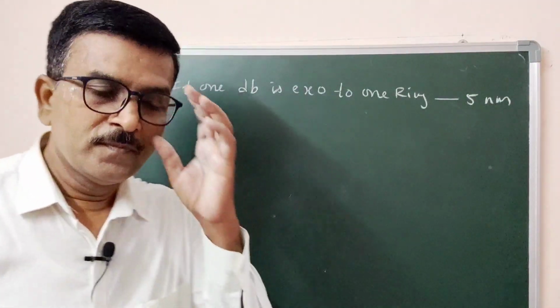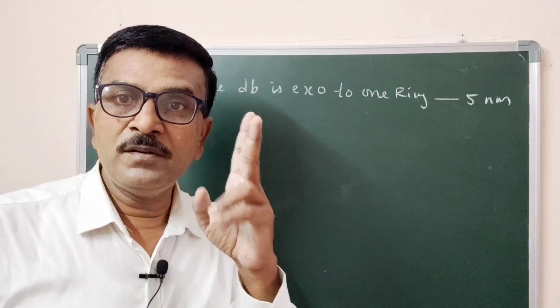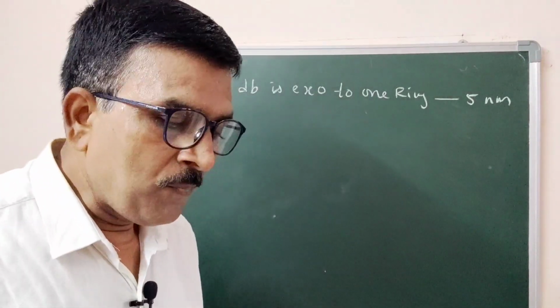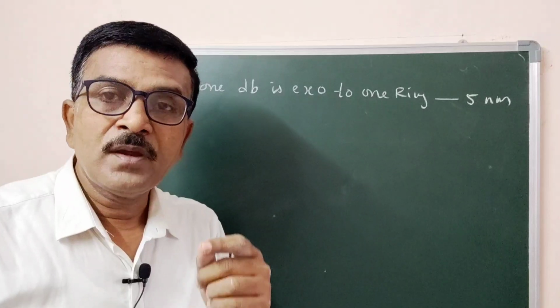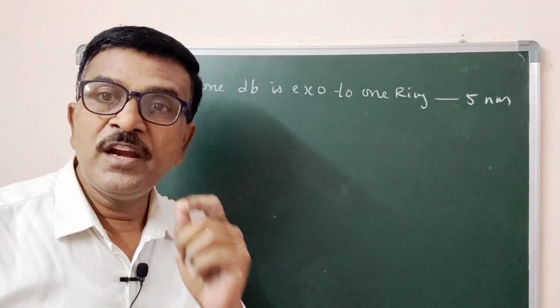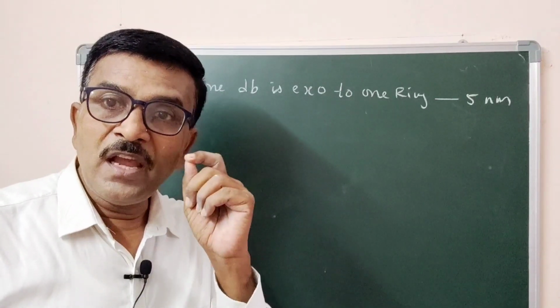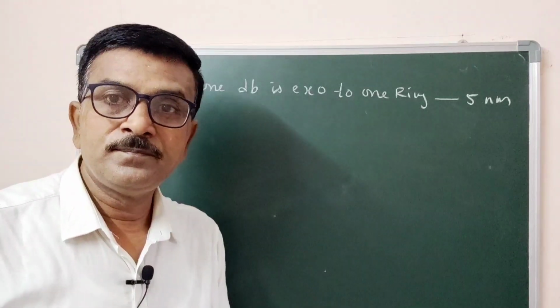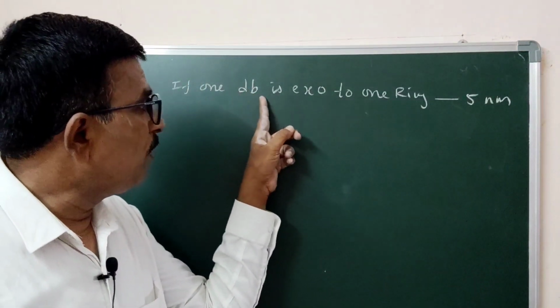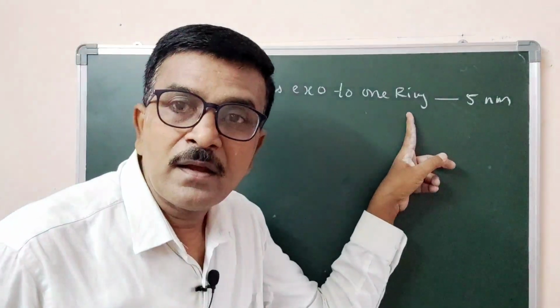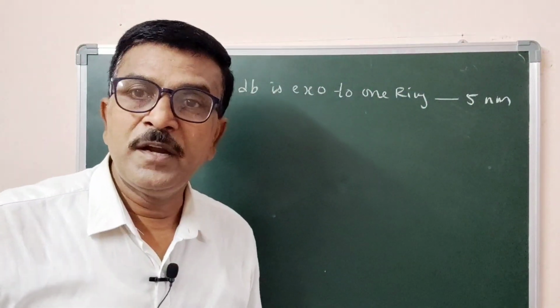Are you followed? So we have 2 double bonds in a conjugated system. Out of the 2, if one double bond of the conjugated system is exocyclic to one ring, it contributes 5 nanometer.